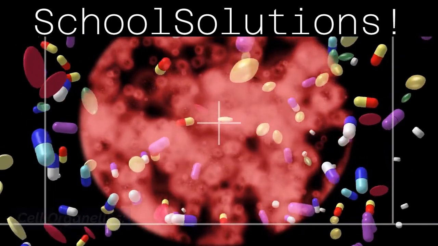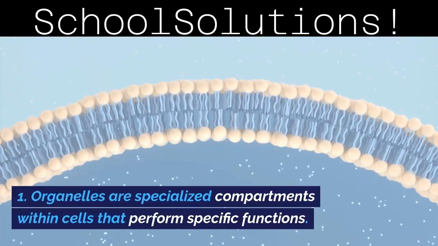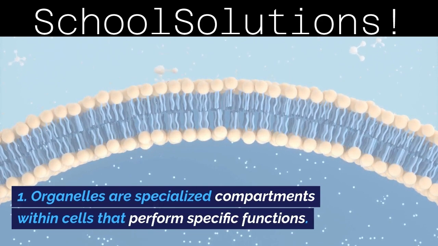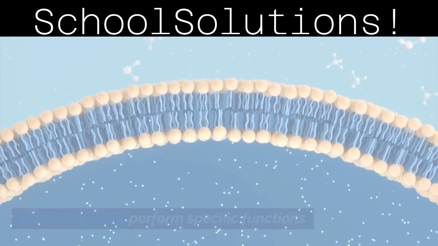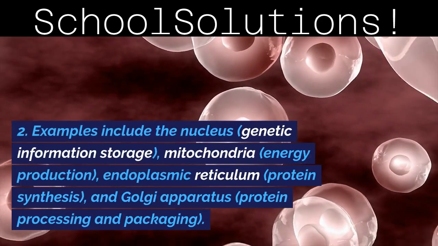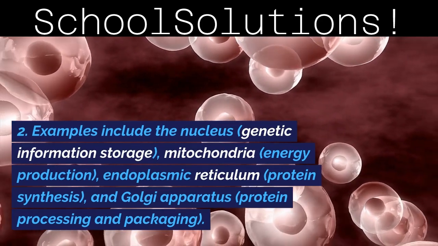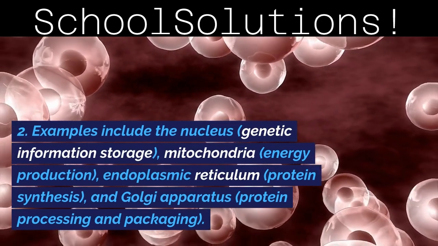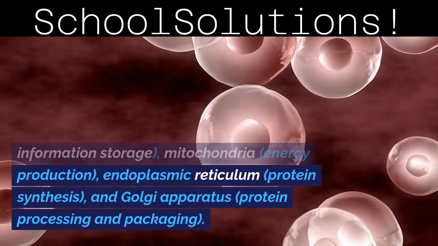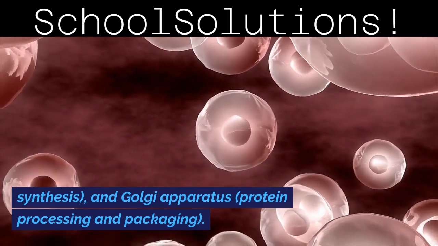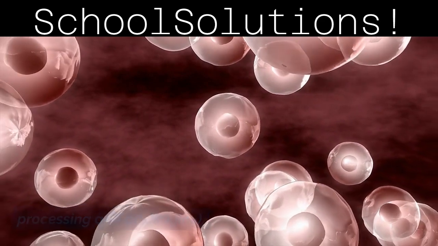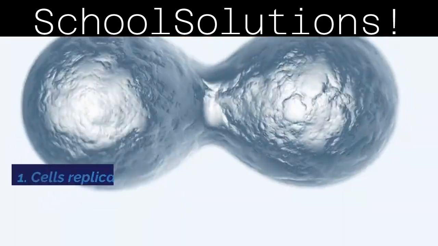Cell organelles. 1. Organelles are specialized compartments within cells that perform specific functions. 2. Examples include the nucleus, genetic information storage; mitochondria, energy production; endoplasmic reticulum, protein synthesis; and Golgi apparatus, protein processing and packaging.